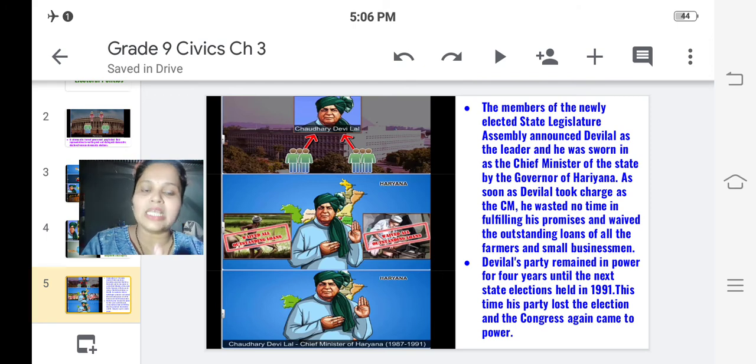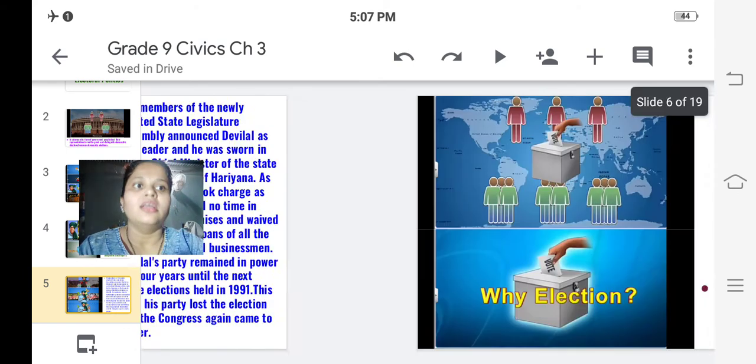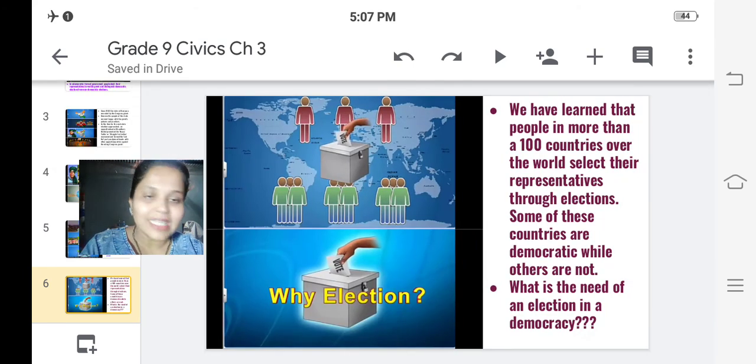So this means elections take place after every 5 years. For the next state elections, Devi Lal's party lost that election in 1991 and the Congress again came to power. So this is how Congress again came to power in Haryana. This is what democratic election is. Not a single party wins the elections again and again.